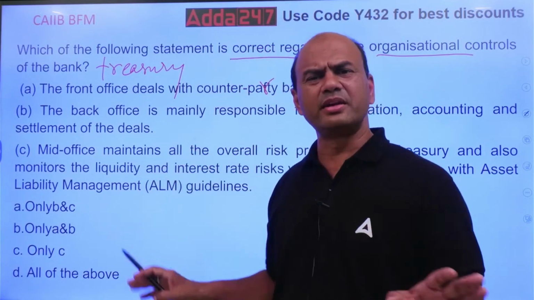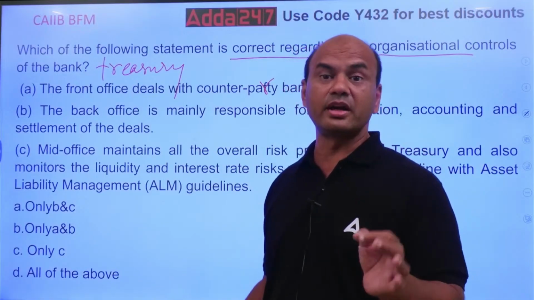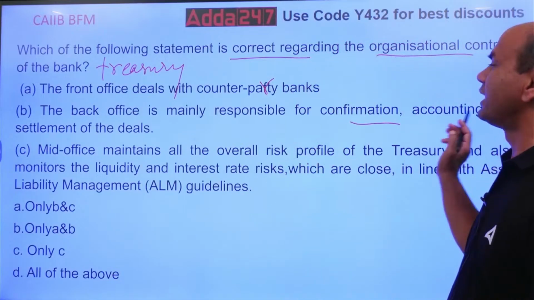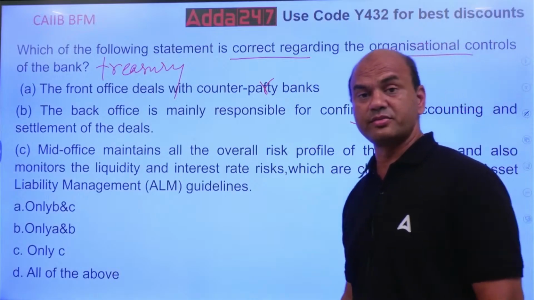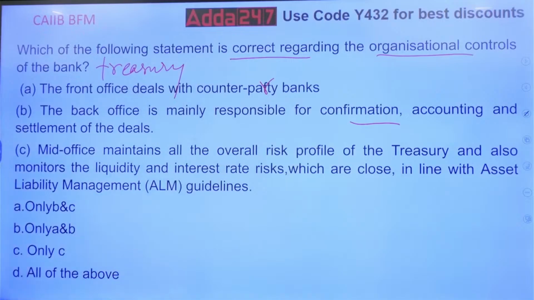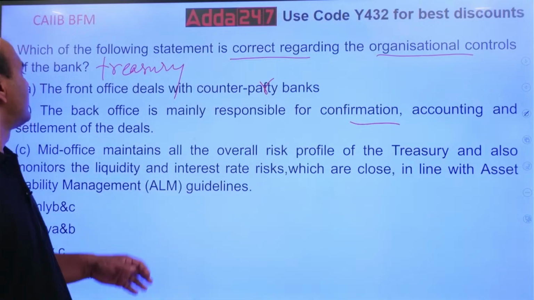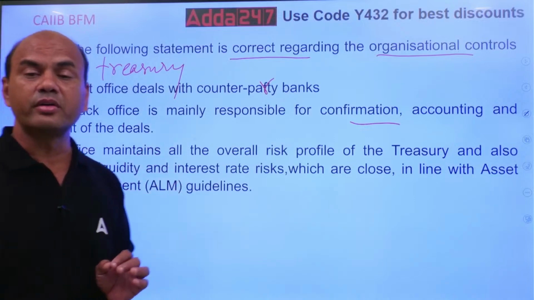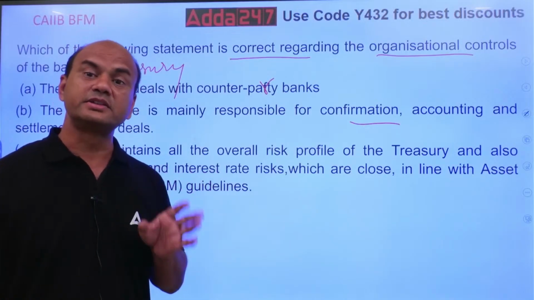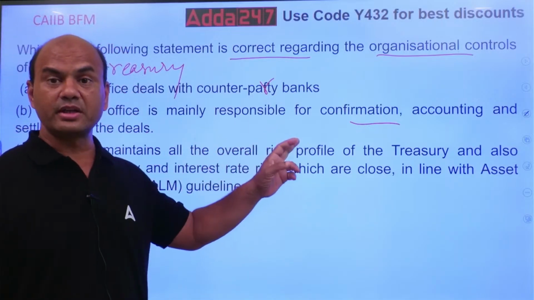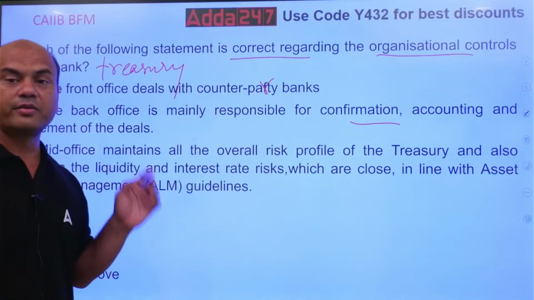Back office settlement. Take the transactions, see to it that every transaction is settled. Mainly responsible for confirmation, accounting and settlement of deals. Correct, that is also. Settlement of deals is an important part in treasury. Kindly note, don't underestimate the power of back office. Many of us feel that front office is very important, dealing. Nothing like this. Each office is important, front, mid and back. Each one has its separate role. So back office is also responsible for confirmation, accounting and settlement of deals.